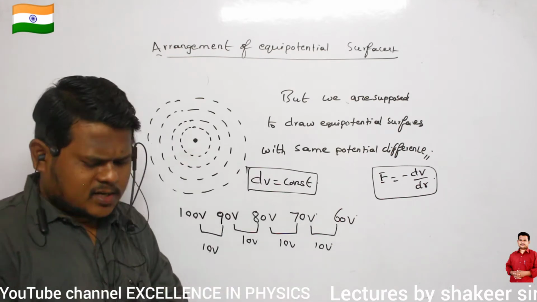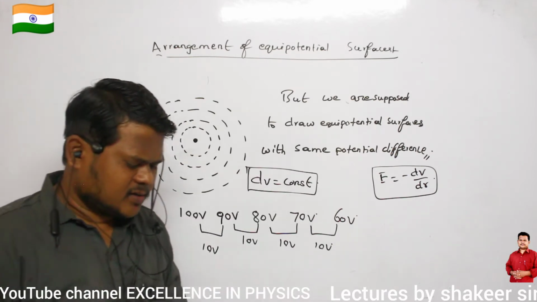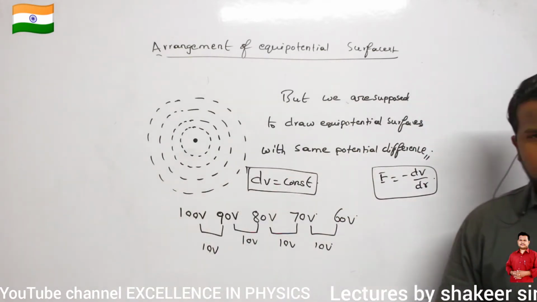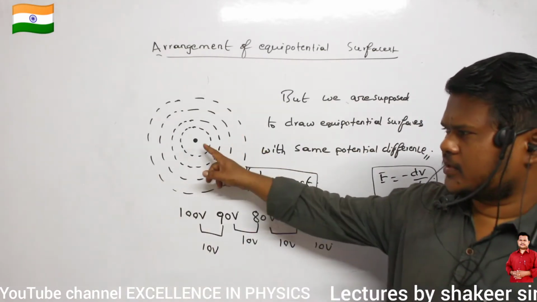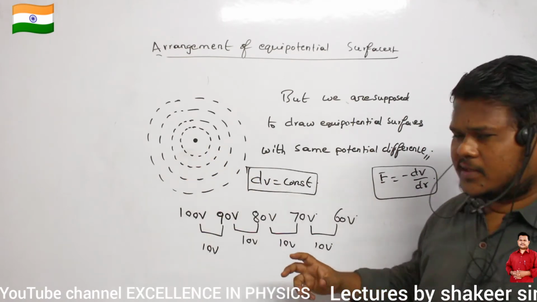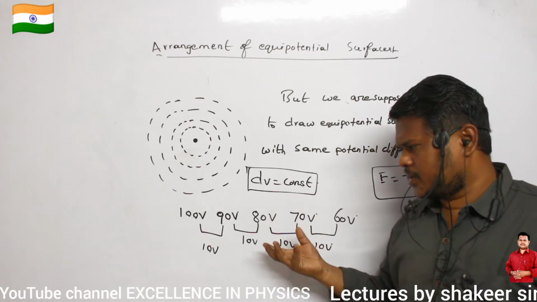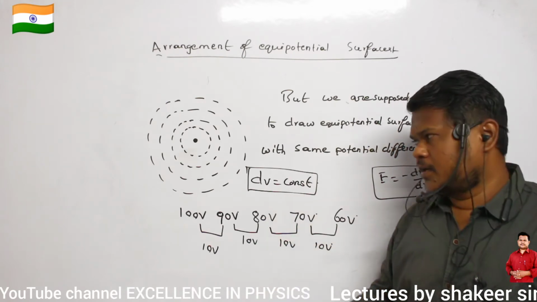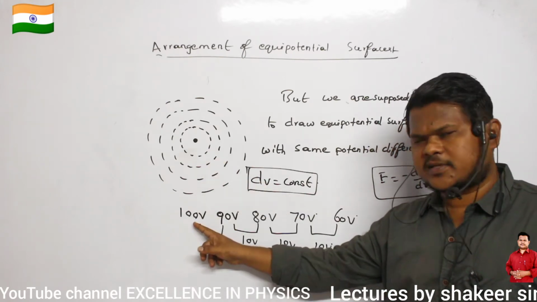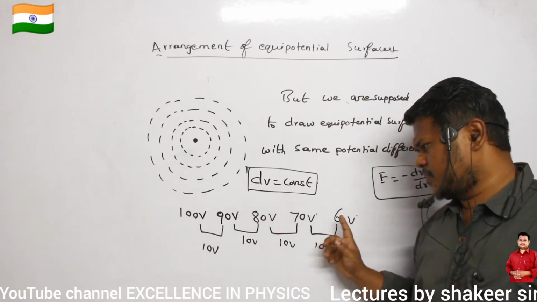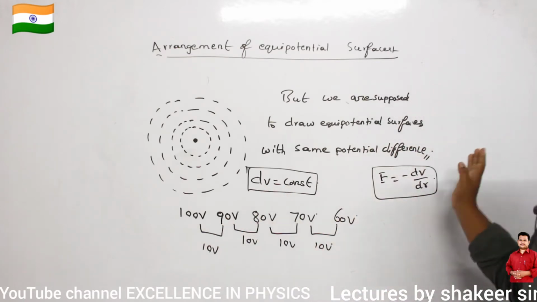Now can you say, how can I calculate? How can I draw equipotential surfaces around this charge such that the difference of potential between one equipotential surface and another equipotential surface is the same? It means if the first equipotential is 100, the second equipotential surface should be 90, the third one is 80, 70, 60, 50, 40, like this. Clear? So how can I draw?